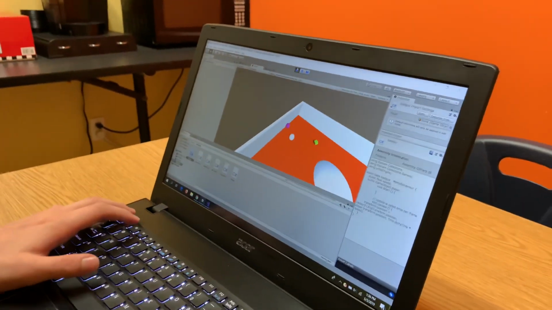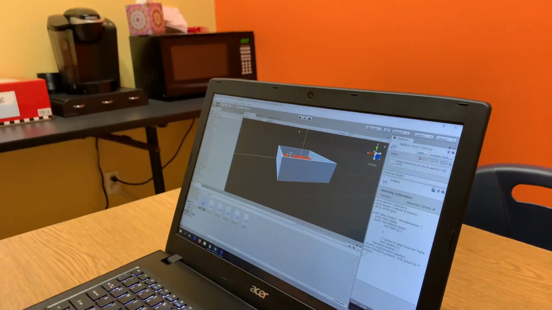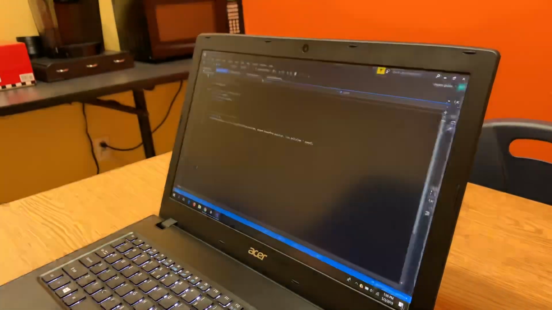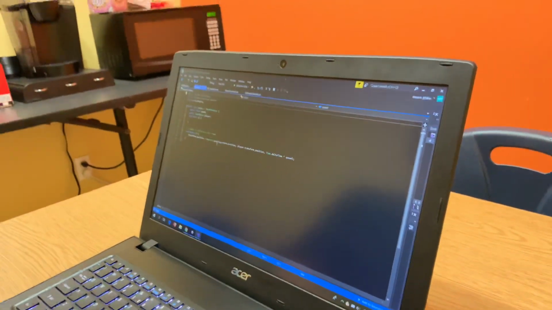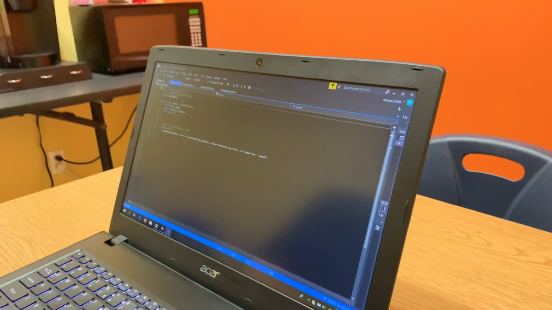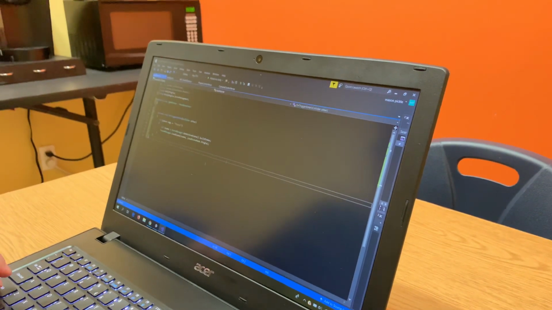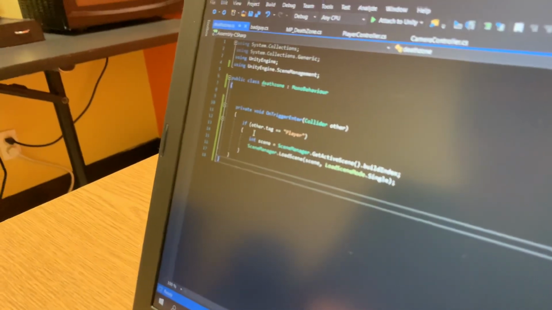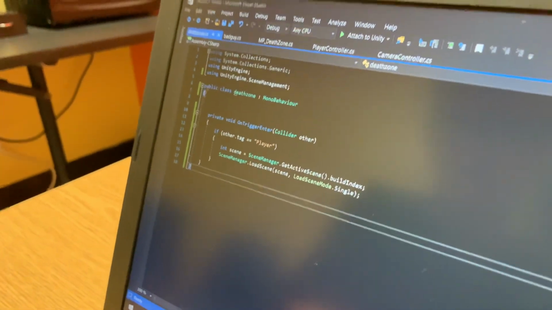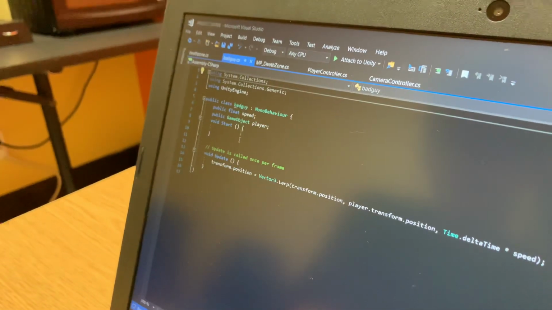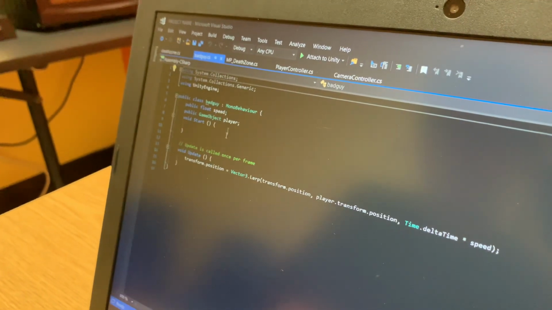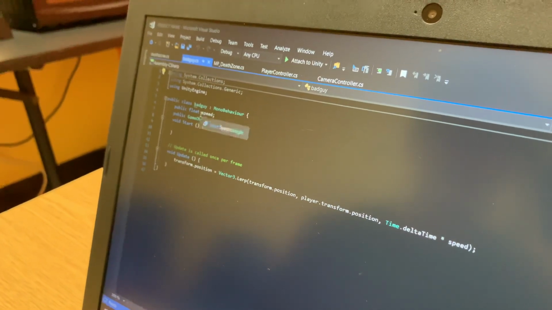So here's the code of how I made the AI. Can you zoom in? It doesn't look like I can really zoom in. Okay, so here it's talking about the player right here, and, oh wait, that's the death zone. Here we go. So it's talking about the player and the float speed.